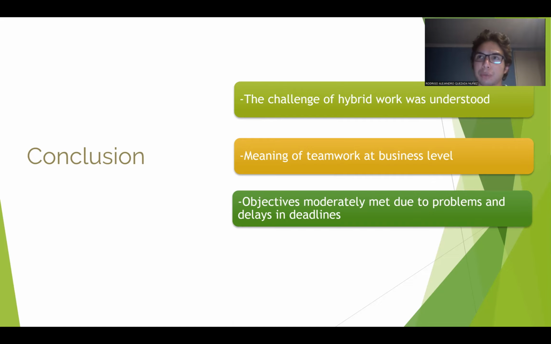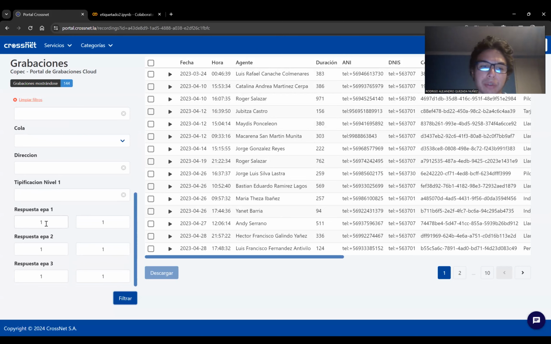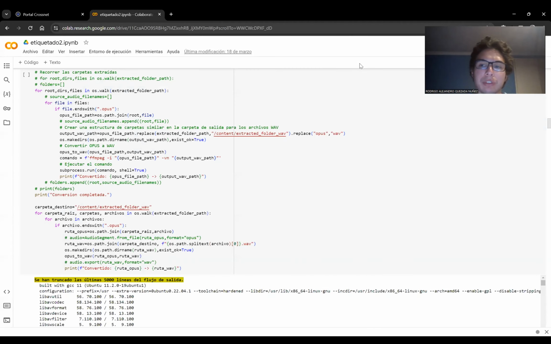Next, some tests of what was obtained and samples of the results. So first, here is the CrossNet portal. You can see the date, time, and duration of the recordings, the interval of dates used, and the answer to the question. In that case, from 1 to 7 if possible, and in this case, only 1 to 1, and the filter to obtain them after 5 minutes.